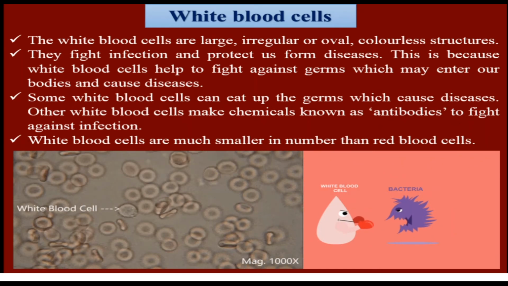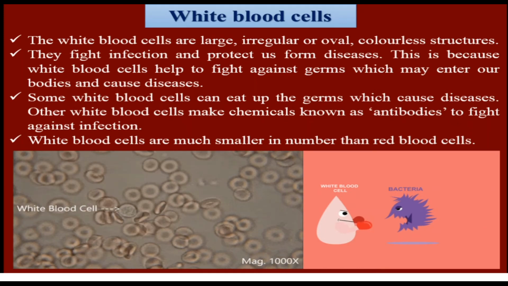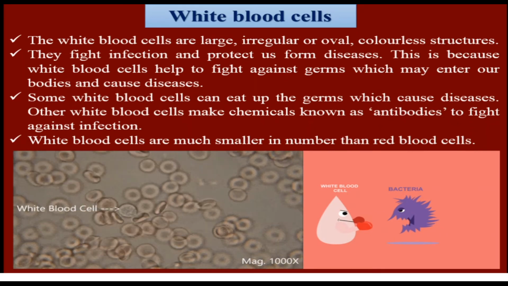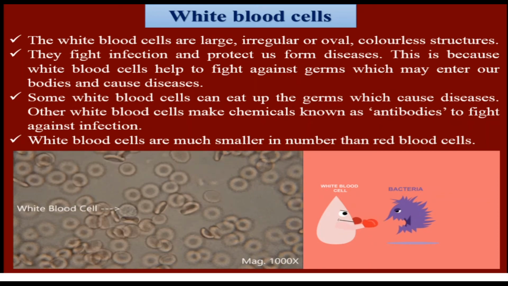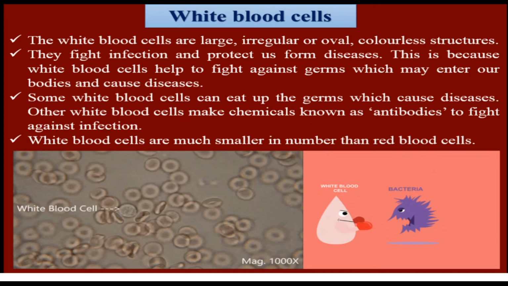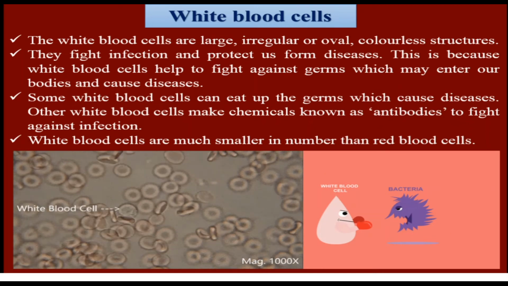They fight infection and protect us from diseases. This is because white blood cells help to fight against germs which may enter our bodies and cause diseases. Simply, white blood cells are the immunity system of our body.